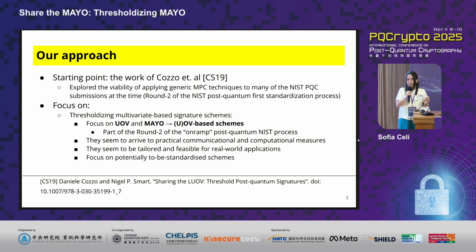Because of this, we wanted to focus on this family of post-quantum cryptography, multivariate-based post-quantum cryptography. And because we are interested in providing a scheme that seems practical, we decided to focus on what we call OB-based schemes, those based on the oil and vinegar signature scheme. We focus exactly on UOV and MAYO. Those schemes are really practical because they provide great communication and computational complexities, and they seem tailored and feasible for real-world applications.